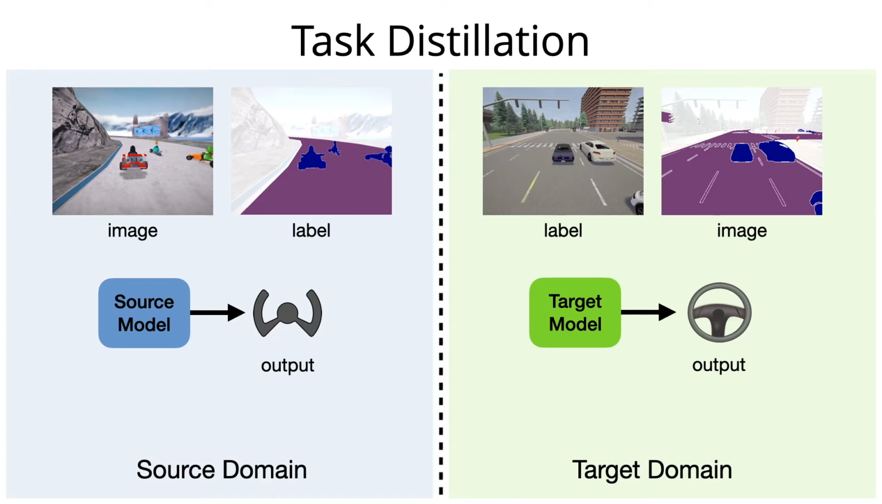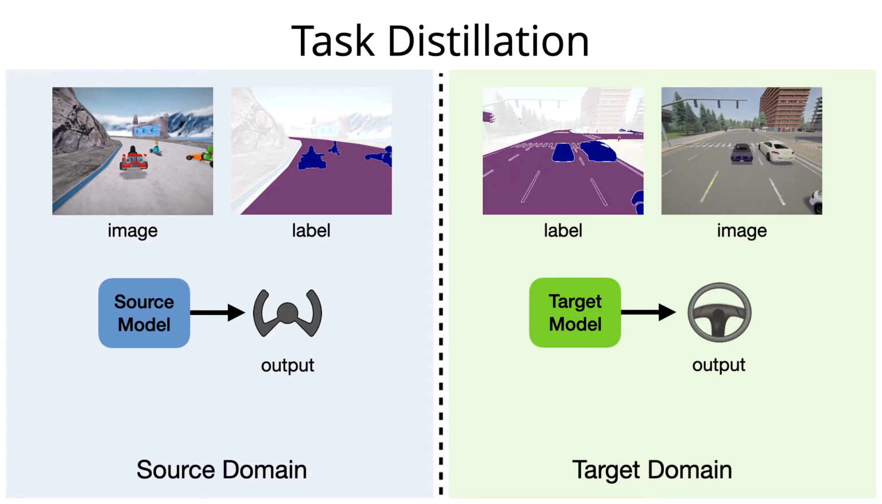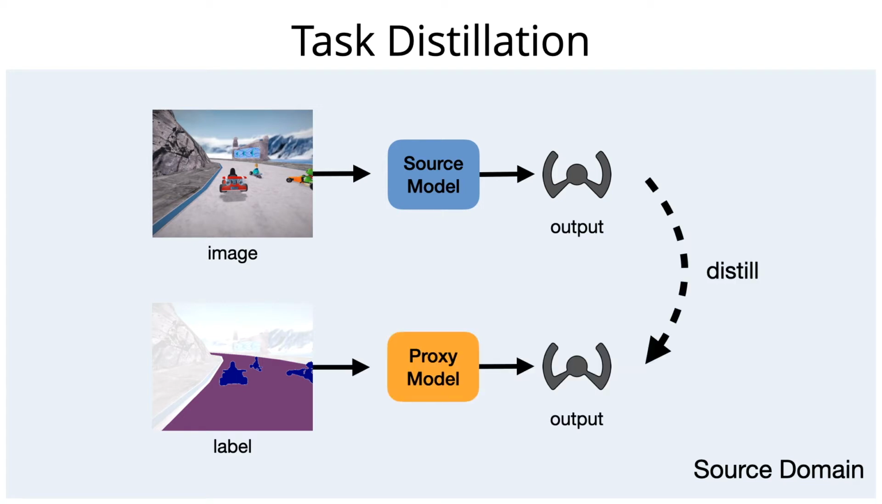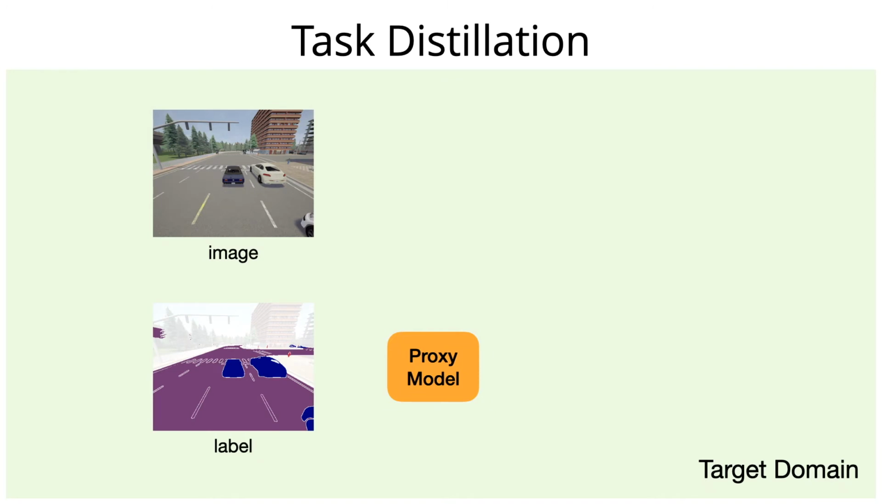Again, although raw image inputs may be drastically different across domains, their recognition labels tend to be quite similar. We use a small domain gap between these labels to aid in transfer. First, given a source image model, we use model distillation to produce a proxy model that operates on recognition labels. Next, we use the same proxy model to produce proxy labels in the target domain.